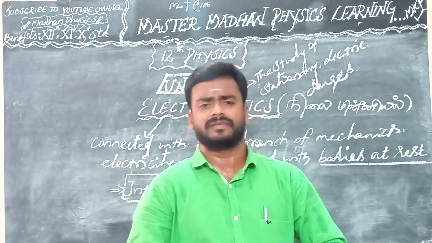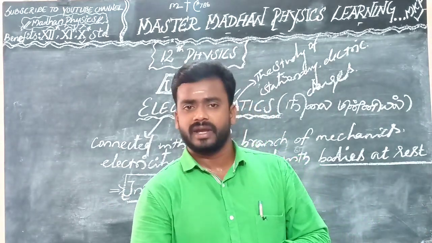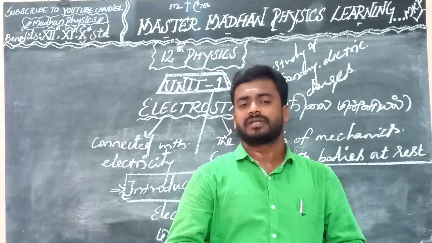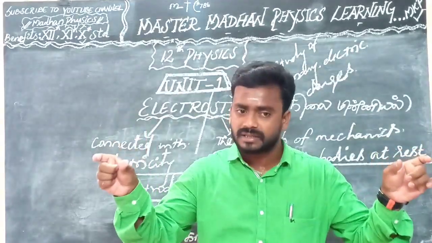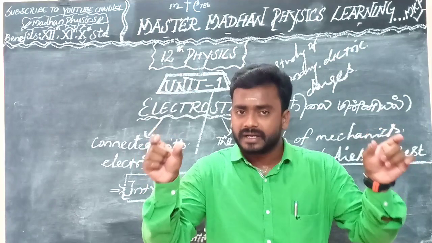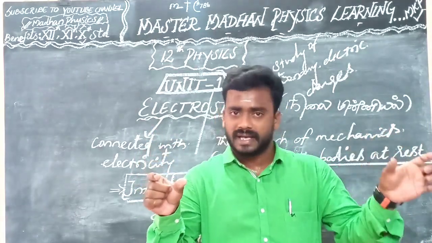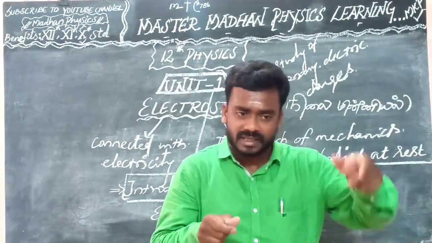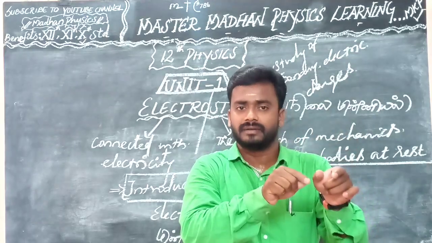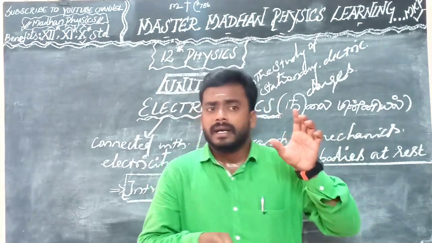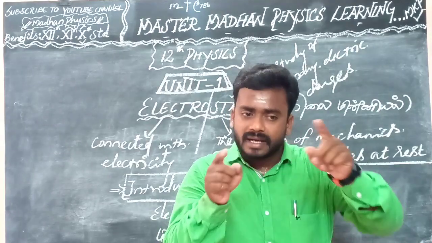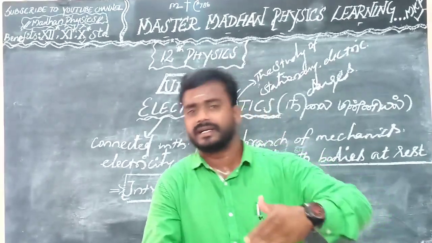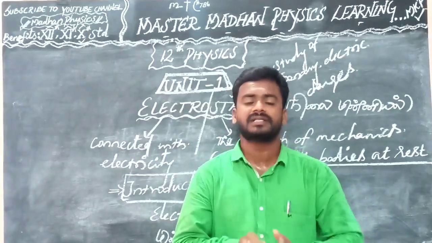There will be many types, a lot of types. Physics is mainly classified into two types: one is classical and another one is modern. In classical physics, first you see mechanics. In mechanics it will be classified into two types: one is statics and another one is dynamics.